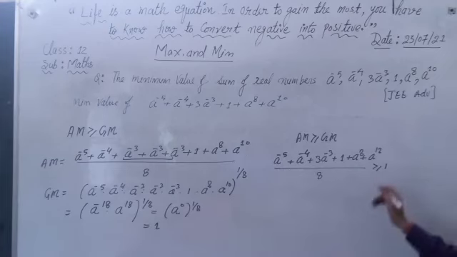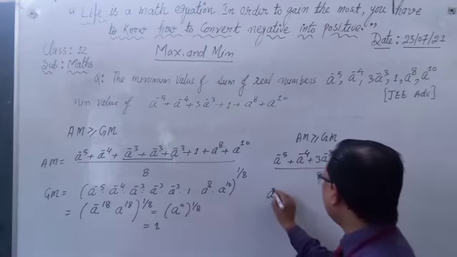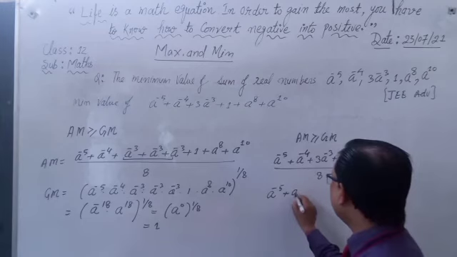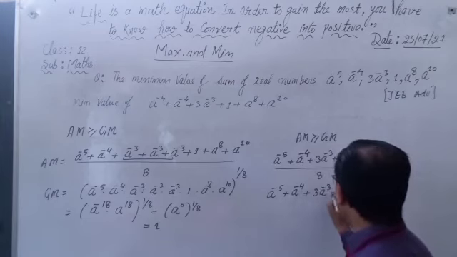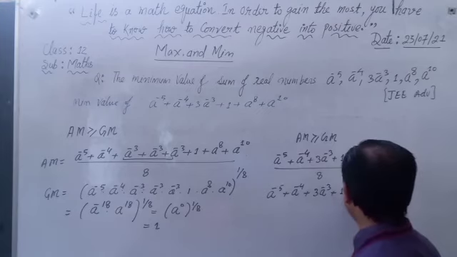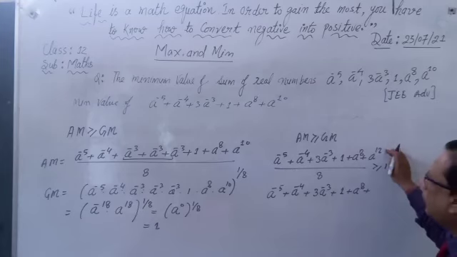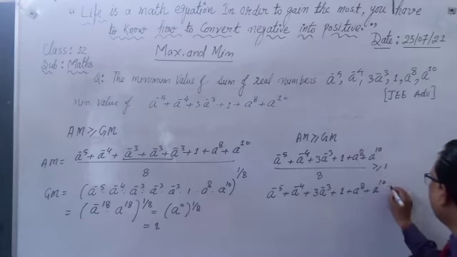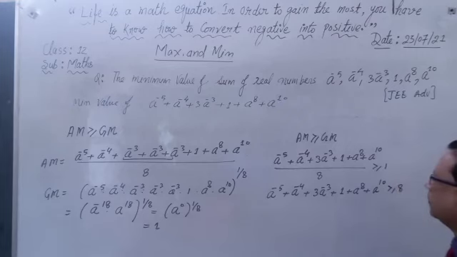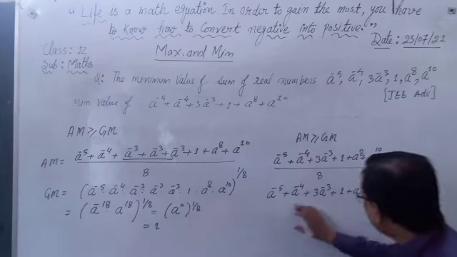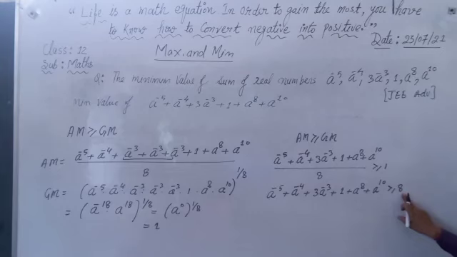Now cross multiply this. So this is a to power minus 5 plus a to power minus 4 plus 3a to power minus 3 plus 1 plus a to power 8 plus a to power 10 is greater than equal to 8. So the sum of these numbers is always greater than equal to 8.